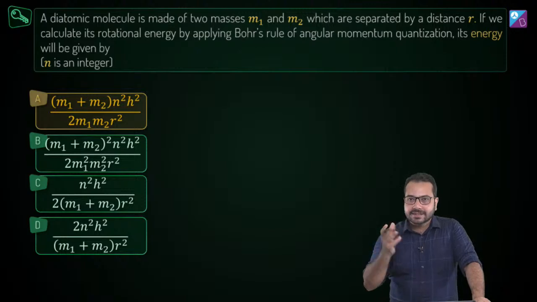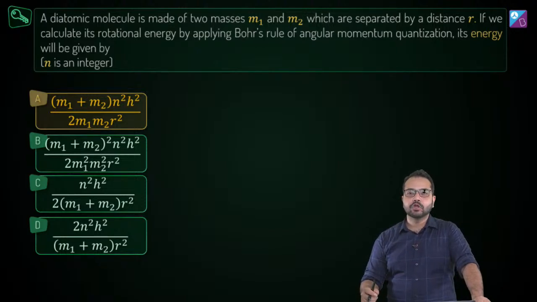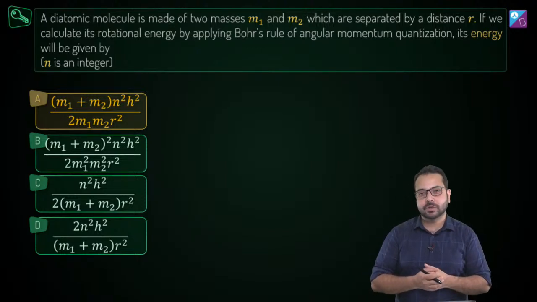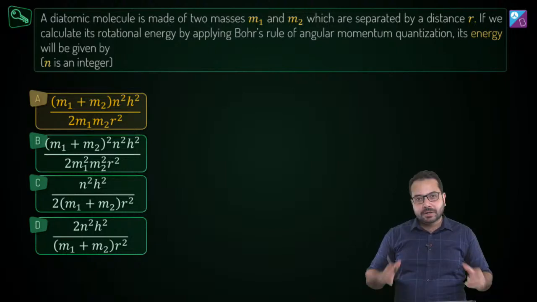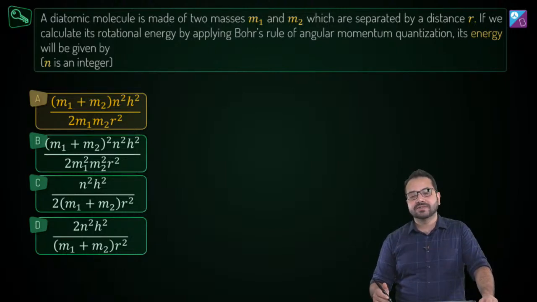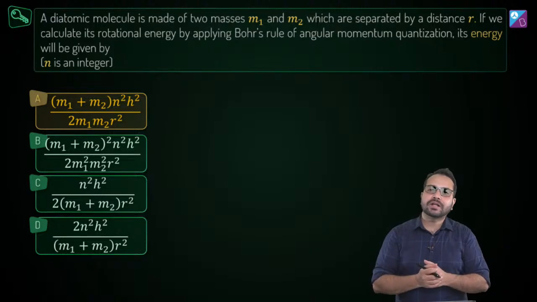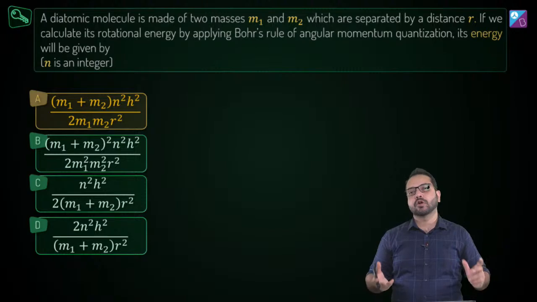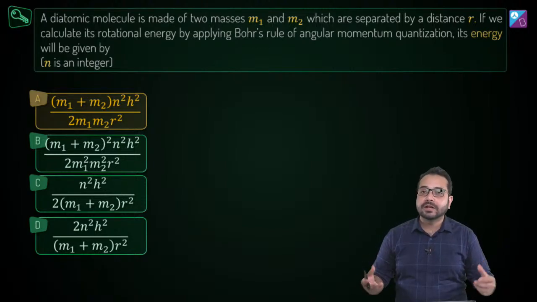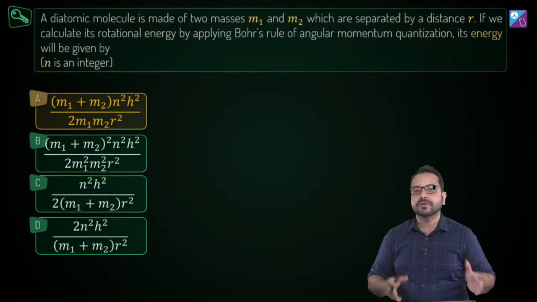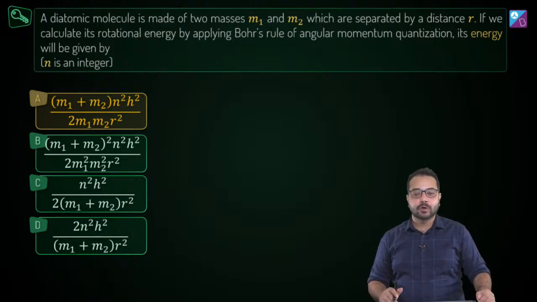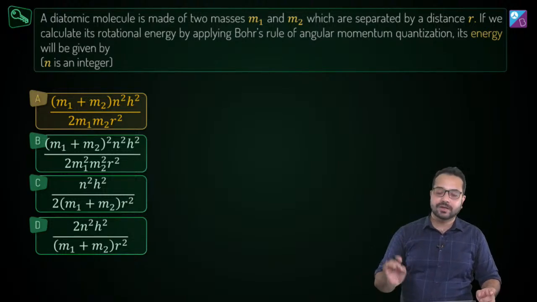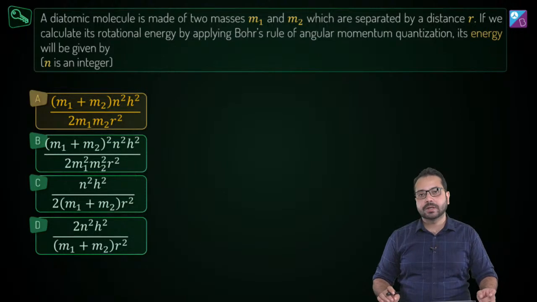As I said, you can be given very different kinds of situations and systems, but the concepts are still going to be the same. Bohr's quantization rule: the concept is the same, that the angular momentum is going to be nh upon 2 pi. The ways of calculating angular momentum can be different for different systems, but the concept is still the same. So we use the same concept and we solve this question as well. Is that right?